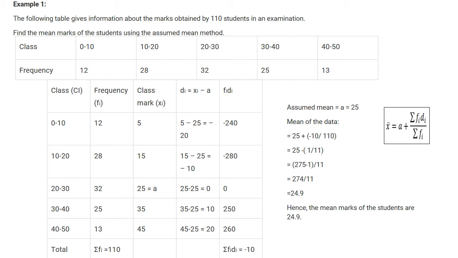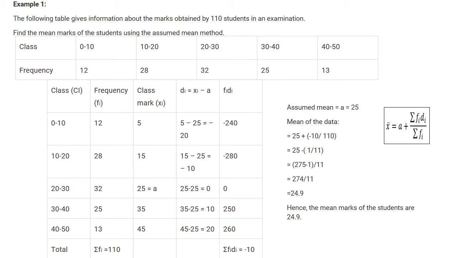Number of students also 110 here. What is class mark here? Class mark is 5. How we will get class marks here? Lower limit plus upper limit by 2. Lower limit is 0, upper limit is 10. So 0 plus 10 by 2 is equal to 5.